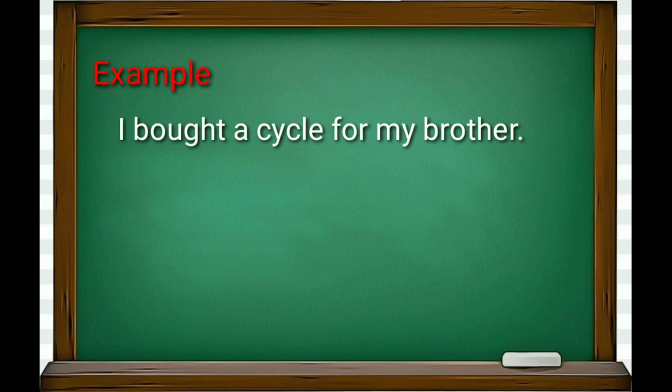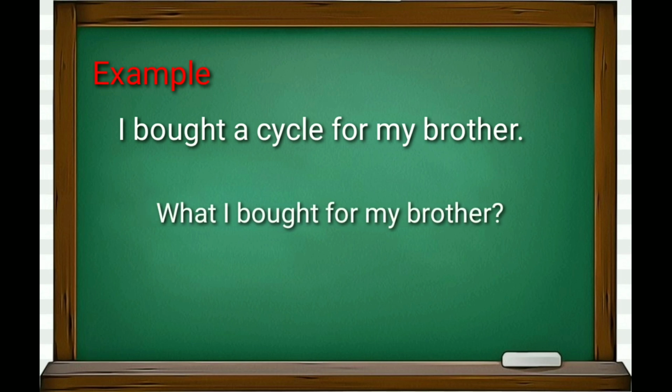I bought a cycle for my brother. My question is, which is the direct object in this sentence? To find out the answer, we have to ask the question what. So what did I buy for my brother?